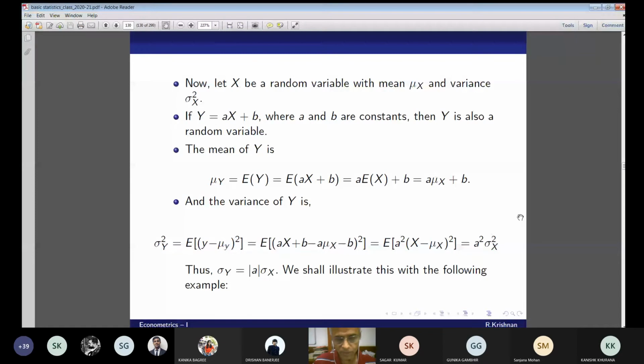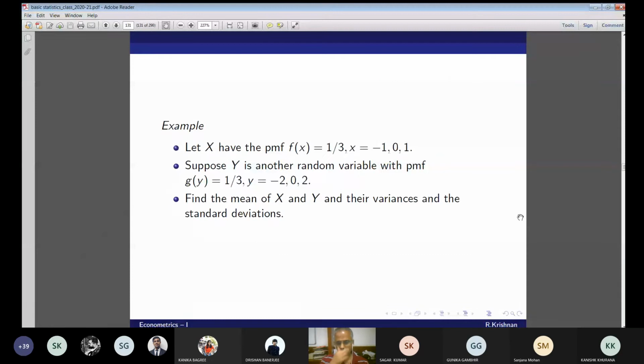What will be the variance of Y? a square sigma square X. So what will be the standard deviation? Mod a times sigma X, the positive thing. We shall illustrate this with the following example. Try this.